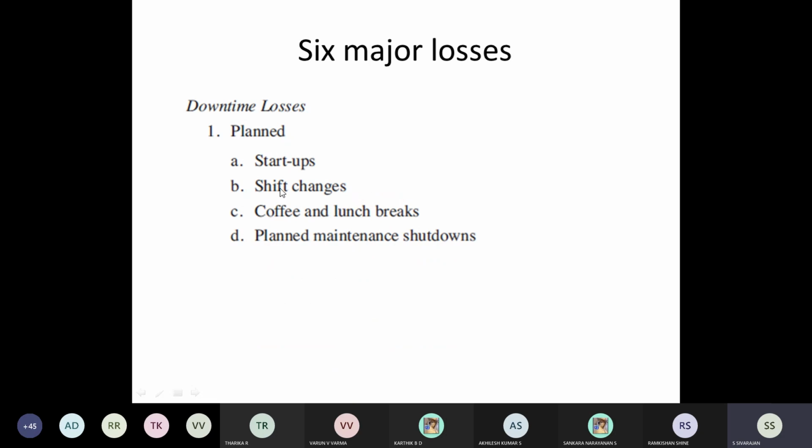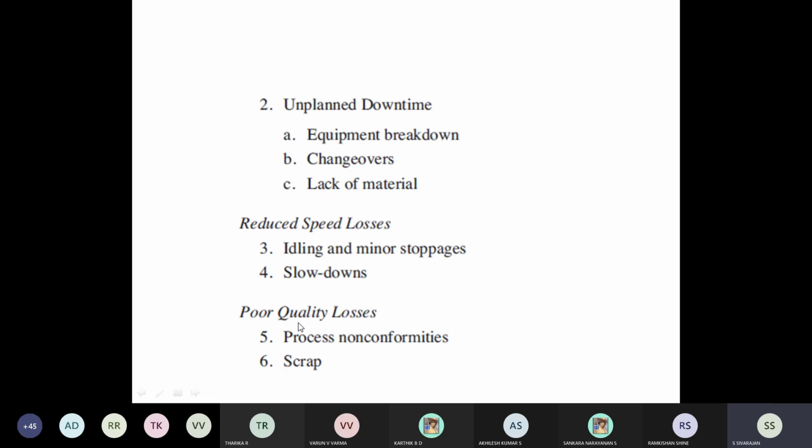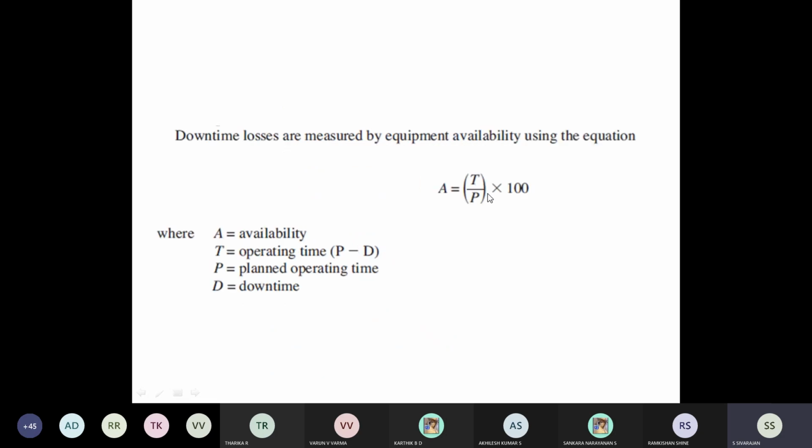The first two are availability losses. The next two, the third and fourth, are performance efficiency losses, and the fifth and sixth are quality losses. So these are the 6 types of major losses.